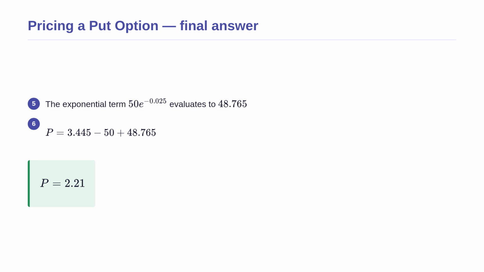Now we are left with basic arithmetic. Performing simple addition and subtraction from left to right gives us a final result of 2.21. This means the fair price to buy the right to sell the stock at 50 in 6 months is exactly 2.21. It is cheaper than the call option because the stock has unlimited room to grow upward but can only fall as far as 0.